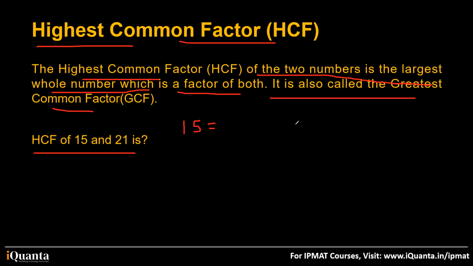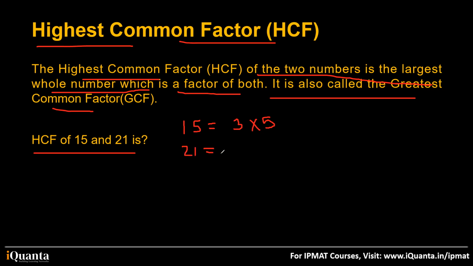So 15. How to find out the HCF? First of all, you will write the prime factorization of the given number. So 15 can be written as 3 into 5. You only write the prime factorization. Don't write 1 into 3 into 5. Otherwise, I can write 10 times 1, 1 into 1 into 1 into 1, 3 into 5. Only write the prime factorization. So 3 into 5, 21.